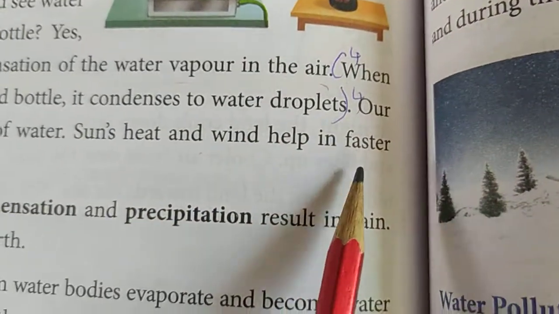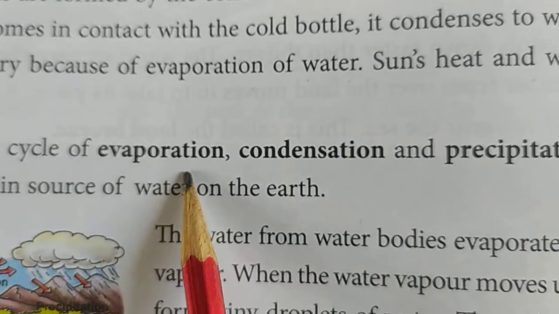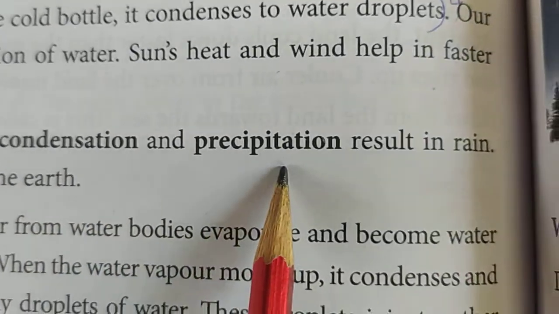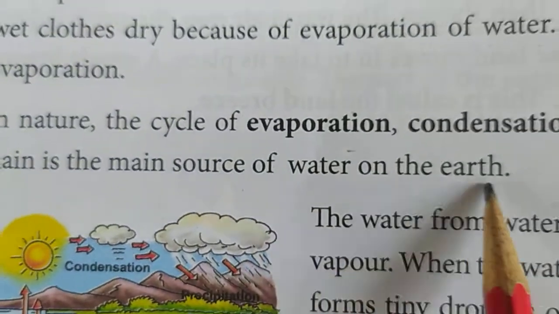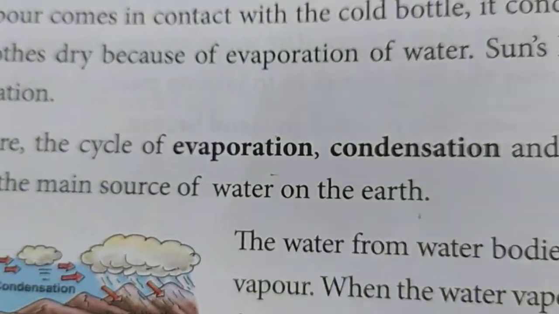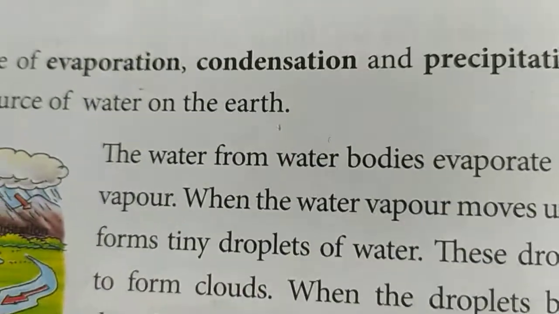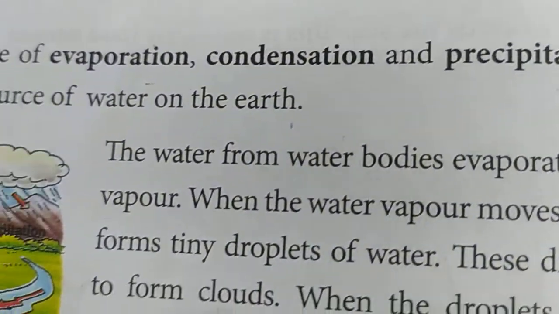Sun's heat and wind help in faster evaporation. In nature, the cycle of evaporation, condensation and precipitation results in rain. So rain is the main source of water on the earth. So what is the water cycle? We are going to learn now. So what is the water cycle, beta?